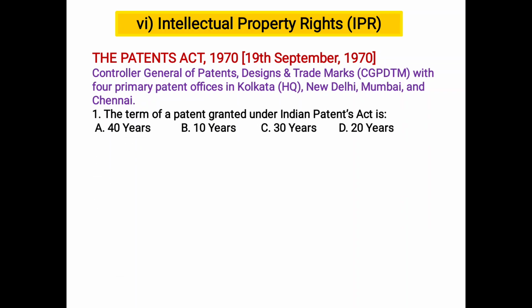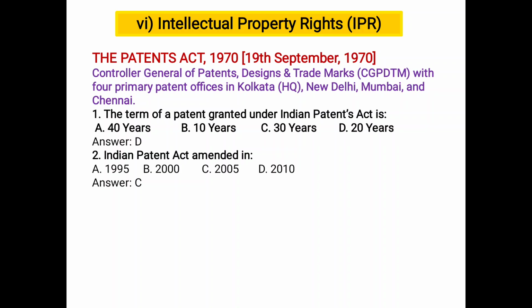Next, IPR, Intellectual Property Rights. Patent Act 1970. The Controller General of Patents, Designs and Trademarks has 4 primary patent offices in Kolkata, New Delhi, Mumbai, and Chennai. The term of a patent granted under the Indian Patent Act is 20 years. The Indian Patent Act was amended in 1995, 2000, 2005, 2010. So the Indian Patent Act amendments were in 2003 and 2005. So C is the correct answer.